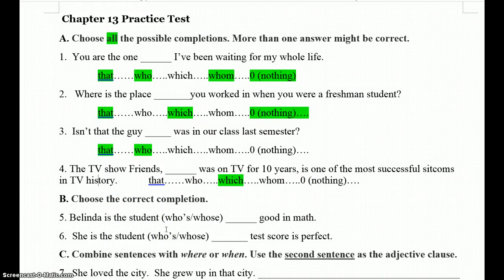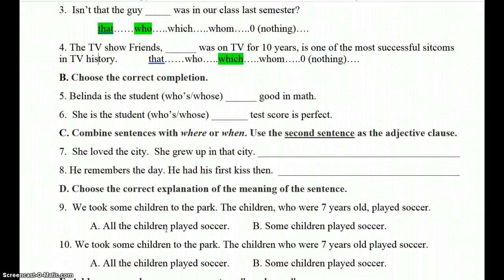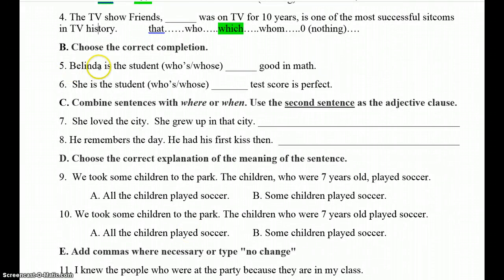All right, so that is part A. Going on to part B, choose the correct completion. Belinda is the student who is good at math. And again, here is our adjective clause, and we don't have a verb or a subject. We don't have anything here yet. We just have an adjective and a prepositional phrase.